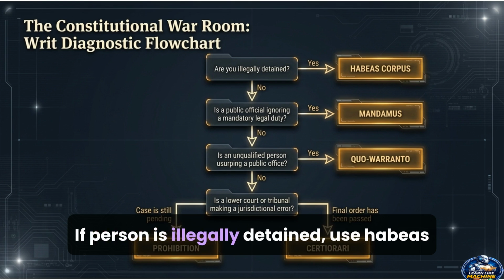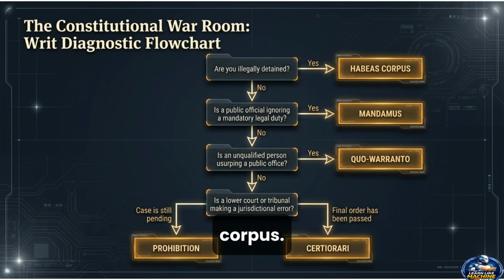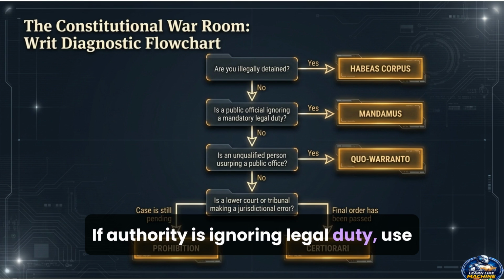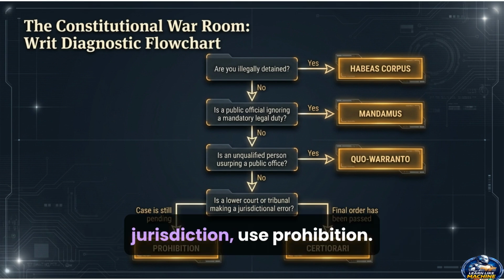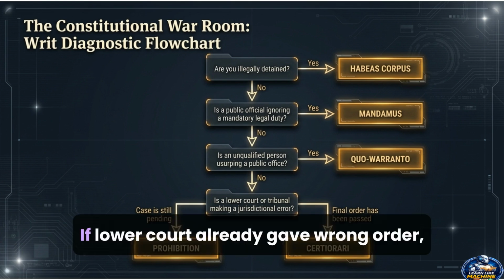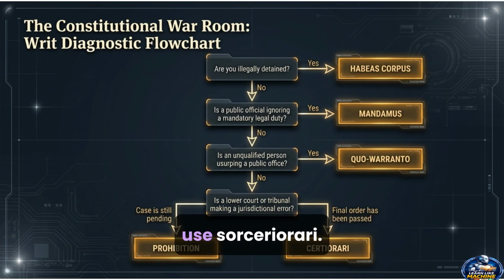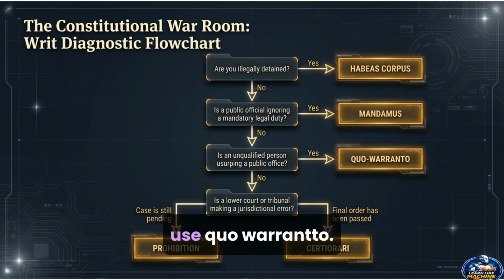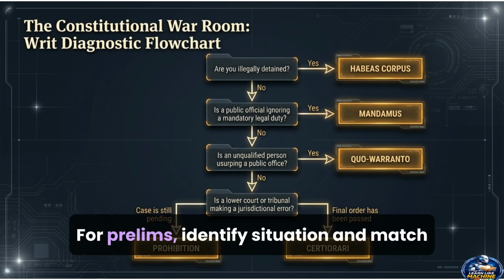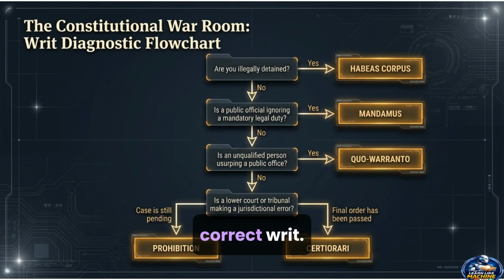If a person is illegally detained, use habeas corpus. If an authority is ignoring a legal duty, use mandamus. If a lower court is hearing a case without jurisdiction, use prohibition. If a lower court already gave a wrong order, use certiorari. If an unqualified person holds public office, use quo warranto. For prelims, identify the situation and match the correct writ.